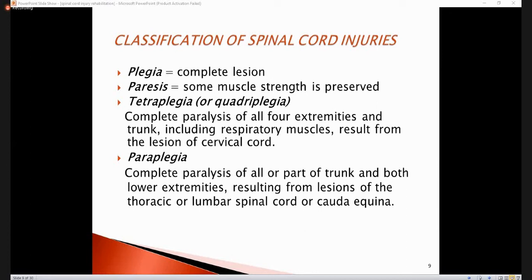The other term which we use is paraplegia: complete paralysis of all or a part of the trunk and both lower limbs, depending upon the lesion. If it is a thoracic lesion, say T10, T11, the paralysis is complete from below the umbilicus. And if it is higher, T8, T9, part of the abdominal muscles and the lower trunk muscles are also involved. Or cauda equina.